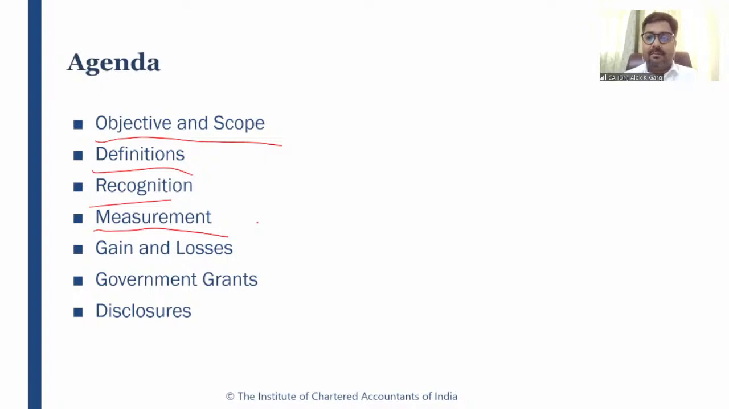We will be discussing upon. Then we'll talk about gains and losses. That when you are recognizing, when you are measuring your agriculture related assets, which is your biological assets, then how these gains and losses will come into play, right? Then we'll also talk about government grants.